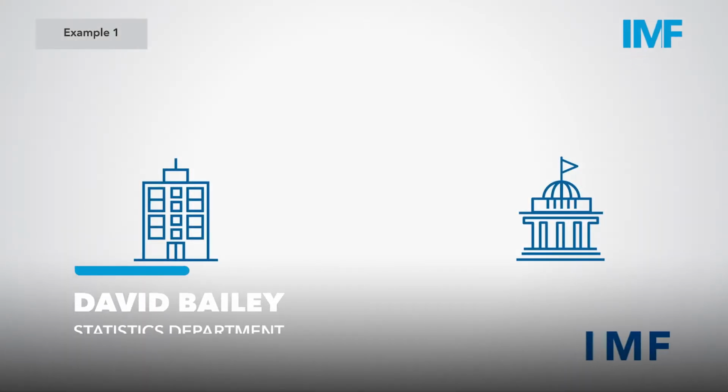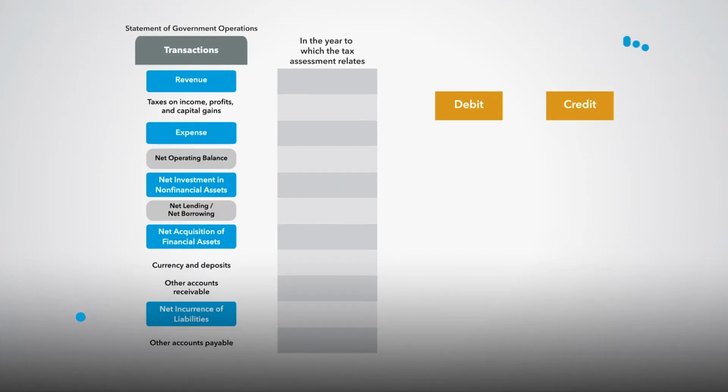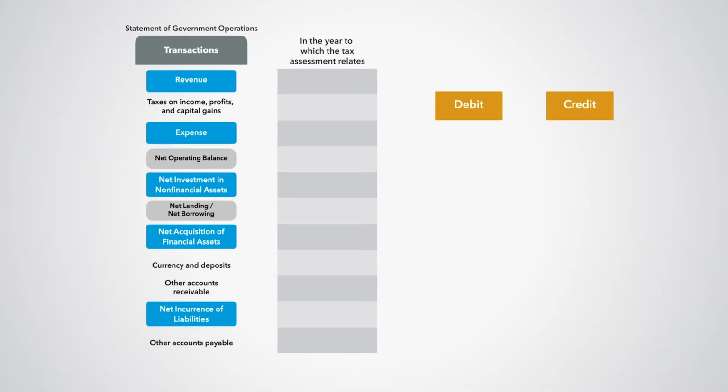Let's assume that a corporation owes $2,875 to the government in income tax. In the year related to the tax assessment, we record a $2,875 credit entry under revenue in taxes on income, profits, and capital gains, and an equal value debit entry under net acquisition of financial assets in other accounts receivable.